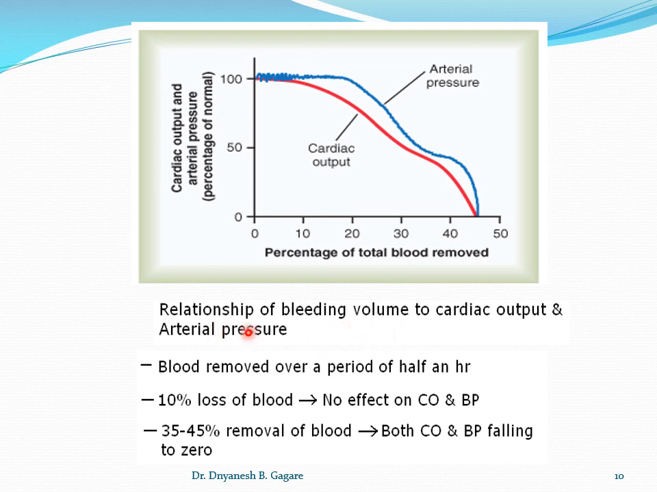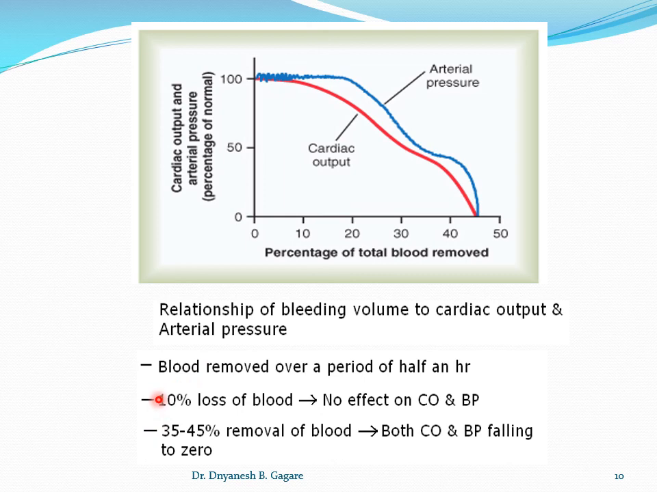Okay, so this figure is called the interrelationship between the bleeding volume, the cardiac output and arterial pressure. Here the blood is removed from the dog, and we see how it affects cardiac output and arterial blood pressure. This is arterial blood pressure, and this is cardiac output. Here the blood was removed over a period of half an hour.